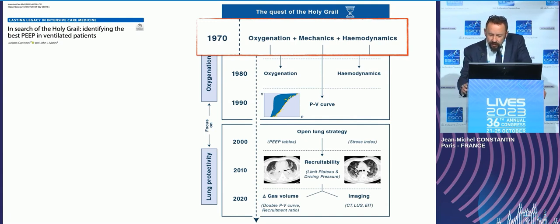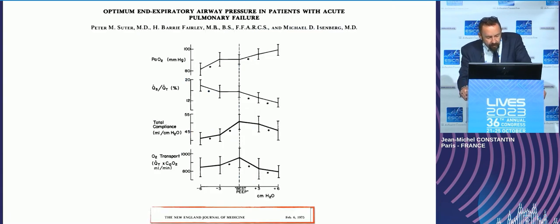But quite quickly, with this paper from Peter Suter, we all understood that oxygenation was not everything in terms of setting PEEP. Oxygenation and lung and chest wall compliance were not the only important points to look at. Maybe hemodynamics and oxygen delivery were also important.